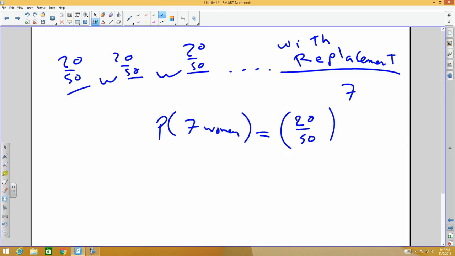The question asks you to keep reducing for all exams, unless it says with replacement. If it says with replacement, don't reduce. You just keep the probabilities as they are.